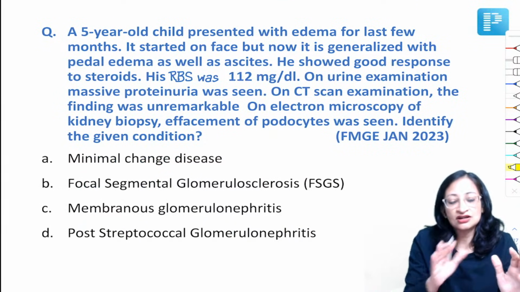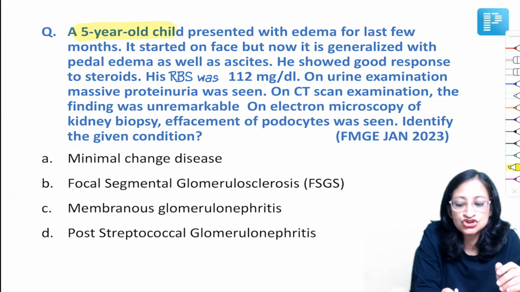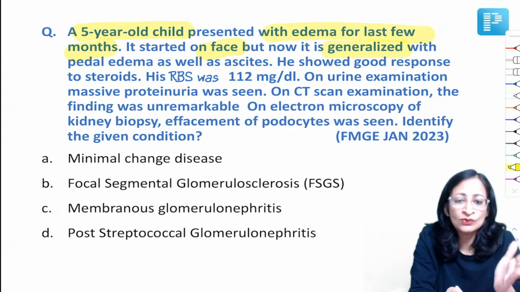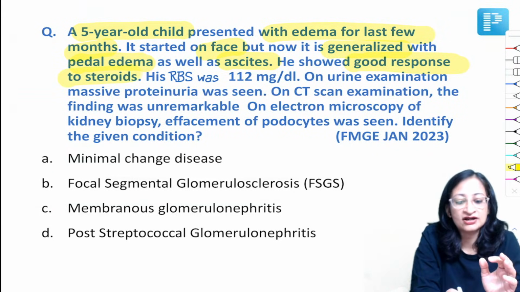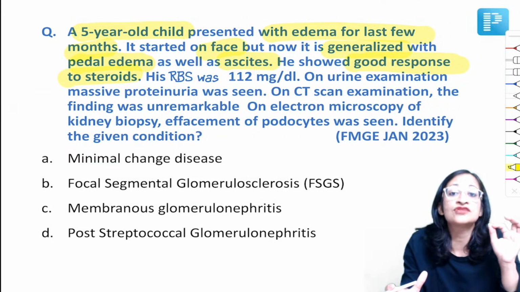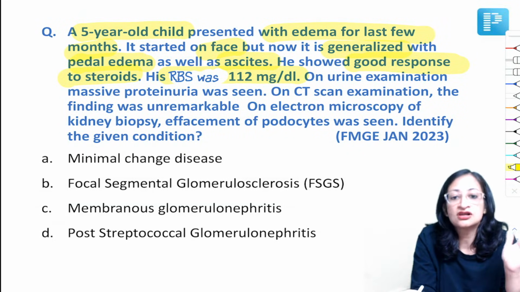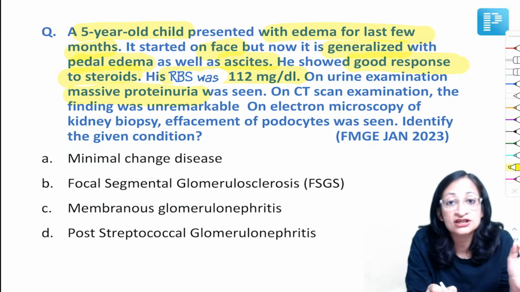So next we have again a long question, but trust me, very, very simple. A 5-year-old child presented with edema for last few months. It started on face but is now generalized with pedal edema as well as ascites. He showed good response to steroid. So generalized edema showing good response to steroid, we think of nephrotic syndrome. Okay, and his RBS was 112, which is normal. On urine examination, massive proteinuria, again pointing towards nephrotic syndrome.